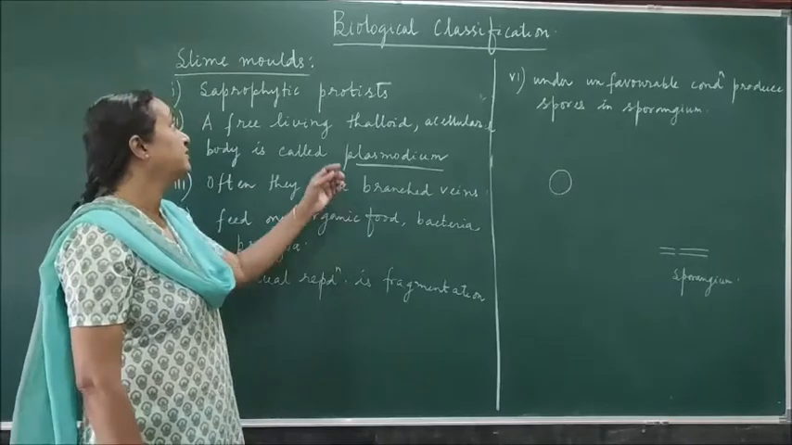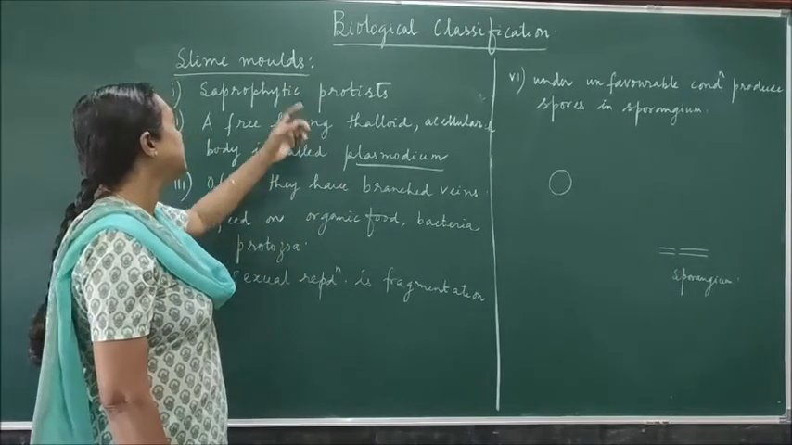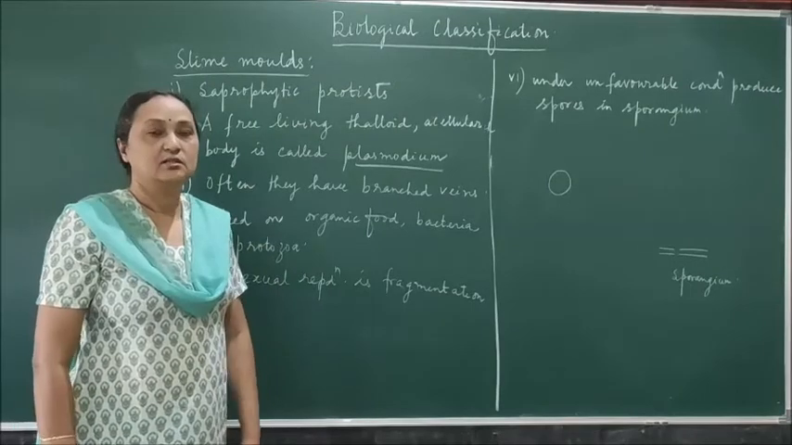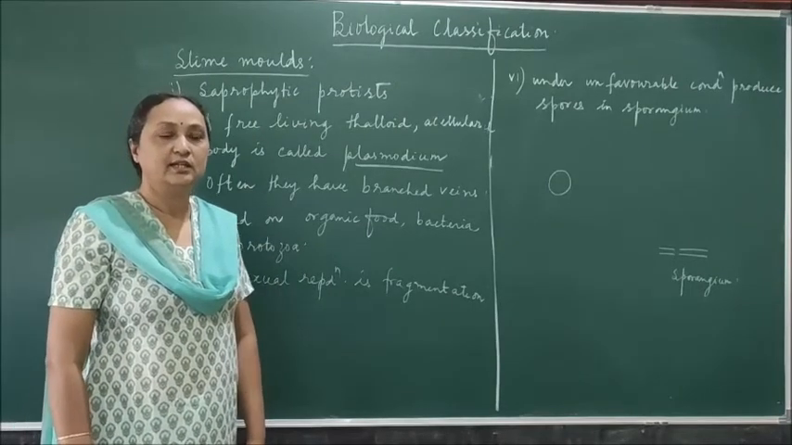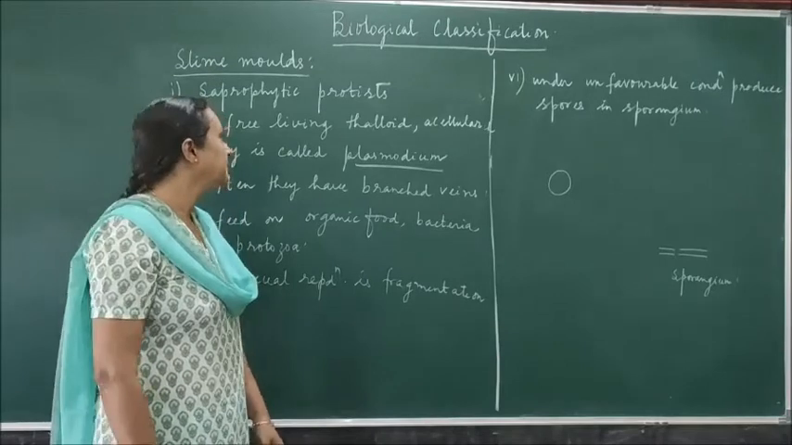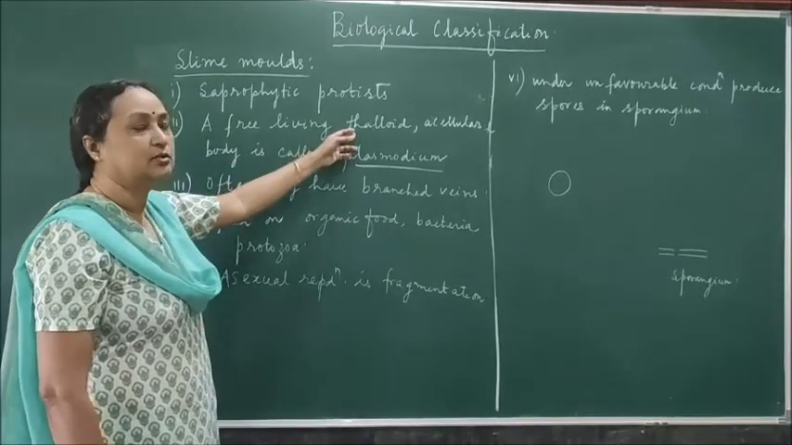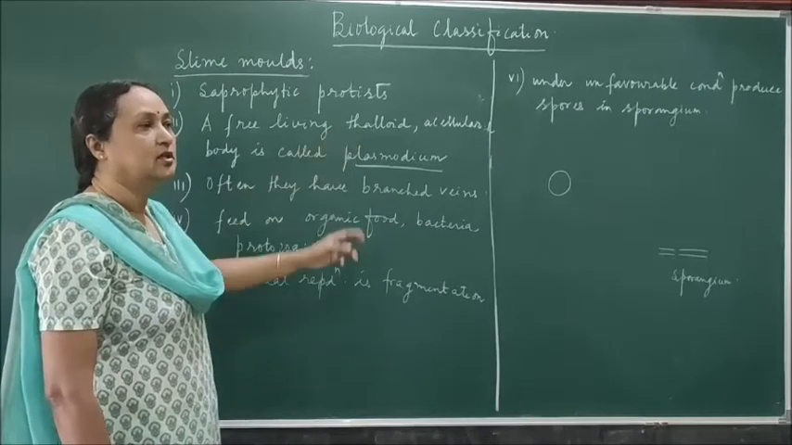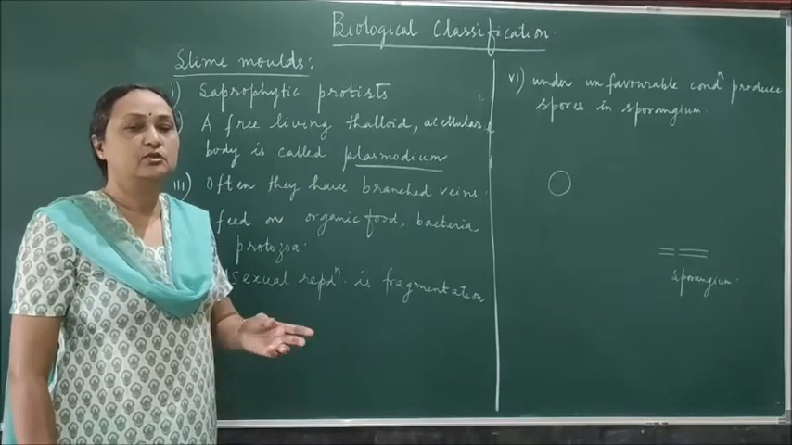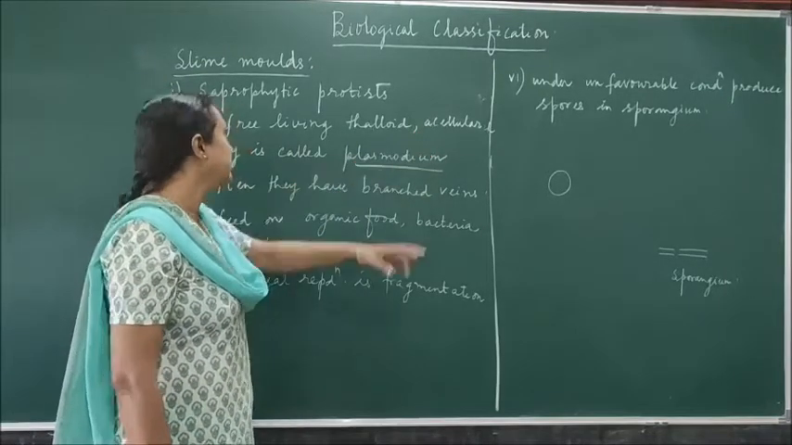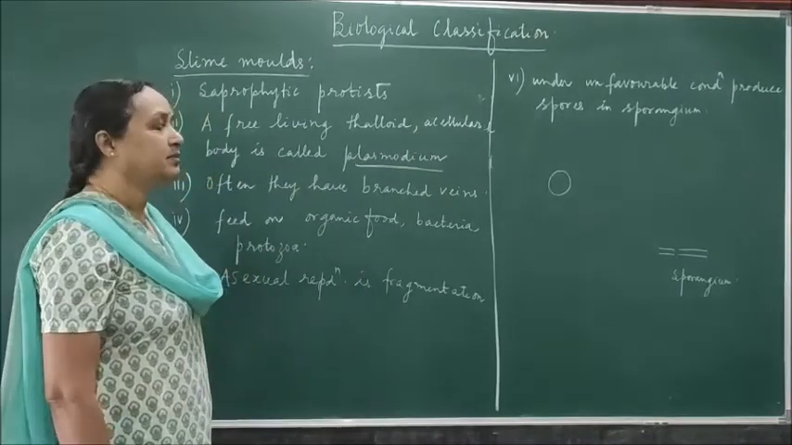So the next group of protista are slimoids. They are saprophytic, just like fungus. They are depending on dead and decaying organic matter. Free living thalloid. Thalloid is related to thallus. The body is called thallus because there is no difference between root, stem and leaf. Without any particular cell, acellular, and the body is called plasmodium.